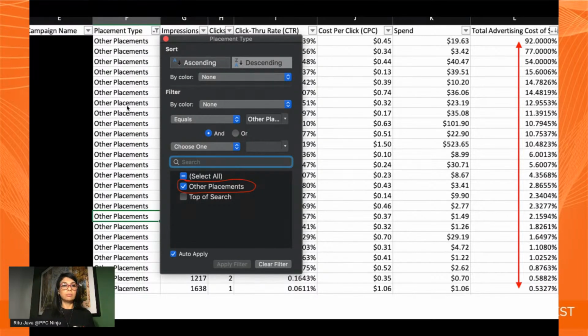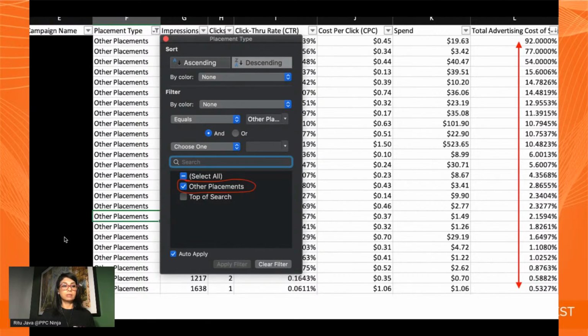And here in column F, you have placement types, and there are only two placement types. Remember, there's top of search and there's other placements. So here what you want to do is uncheck top of search, because you can't do anything with it. You can't modify the placement modifier there. But for other placements, you do want to see how they are performing, right? So you let that be selected. Then you look at your total ACoS, right? This column. And this will show you the range of ACoS for all your campaigns.